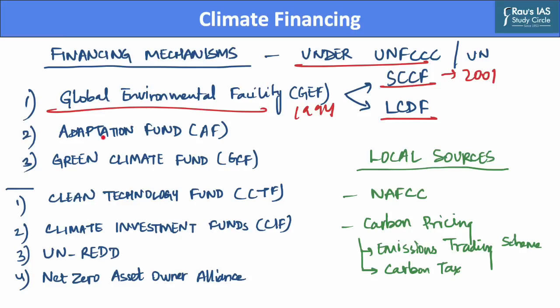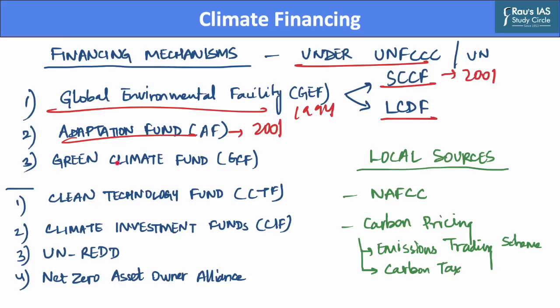Secondly, there is the Adaptation Fund, which was established in the year 2001 to finance concrete adaptation projects and programs in developing countries who are parties to the Kyoto Protocol and that are particularly vulnerable to adverse effects of climate change.